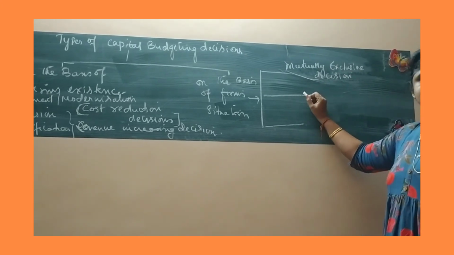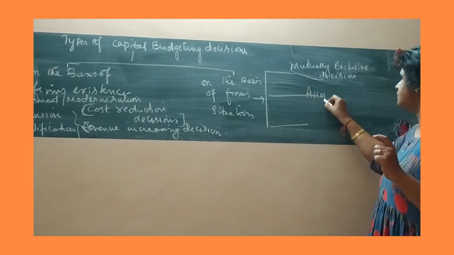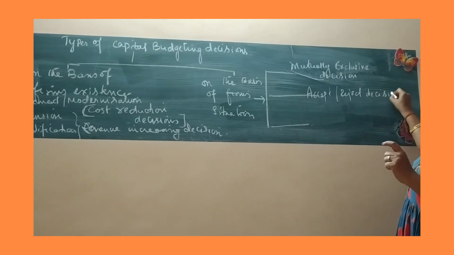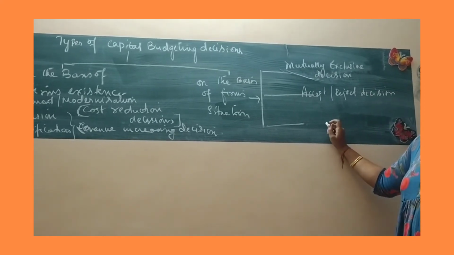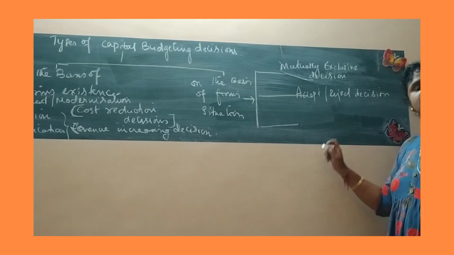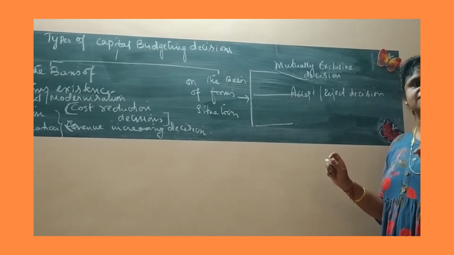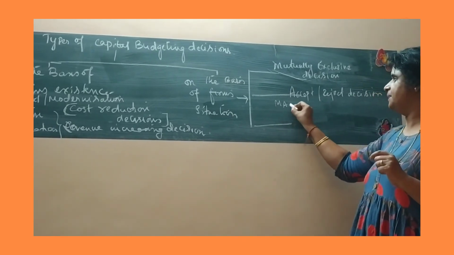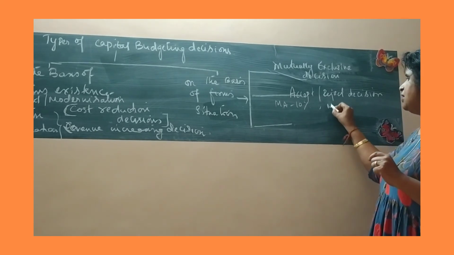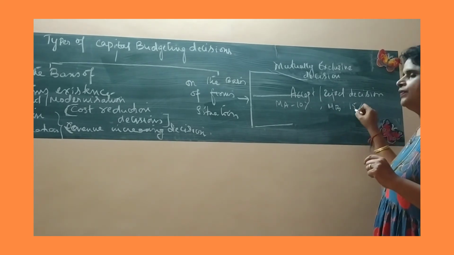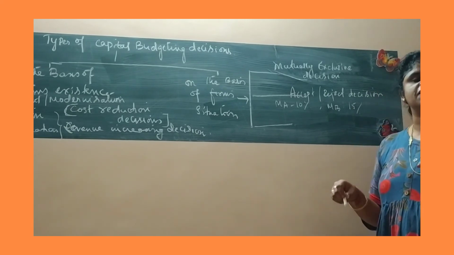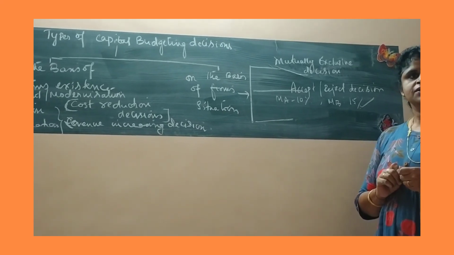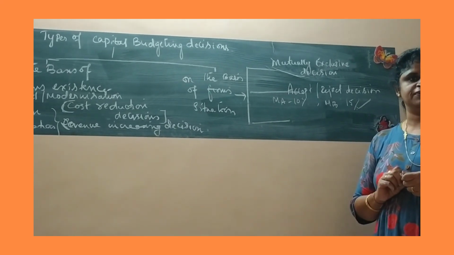The second important type of decision we have is the accept or reject decision. Accept or reject decisions are taken in case of independent proposals. For example, machine A is giving you a return of 10%, while machine B is giving you a return of 15%. So it's obvious that the machine which is fetching you a higher rate of return will be accepted. So these decisions are accept or reject decisions.